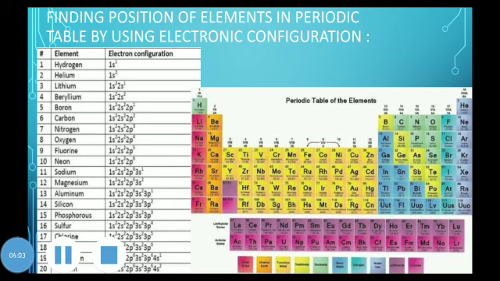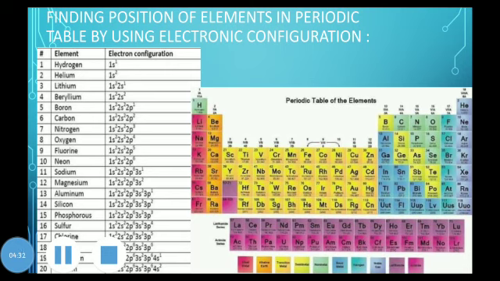Okay, now let's take the example of helium. Helium has electronic configuration 1s2. Now what is the group number and what is the period number? Again, it is present in the first period. Okay, then comes the group. It is written at the end of the periodic table, at the top of the halogens. Last group, sorry, not the halogens, at the top of the noble gases.